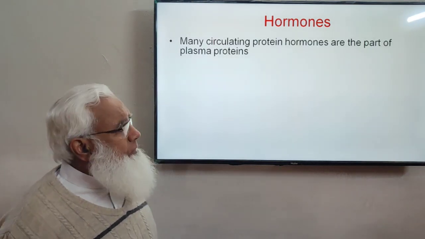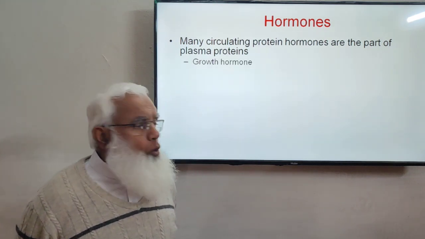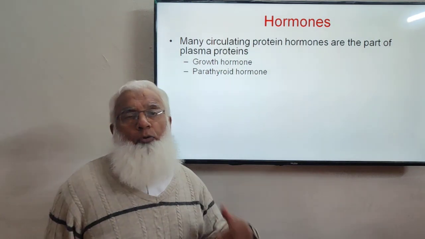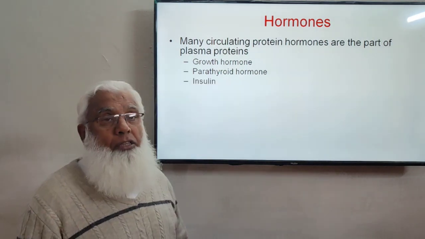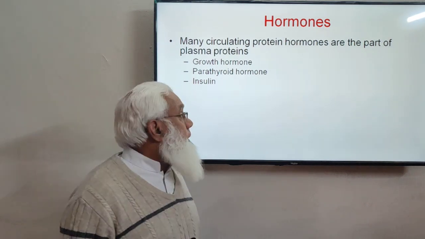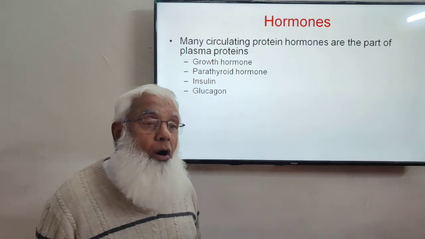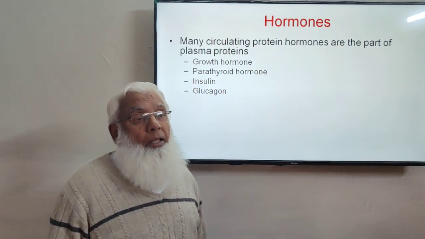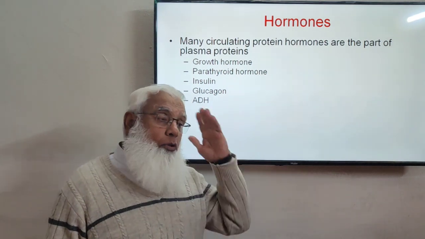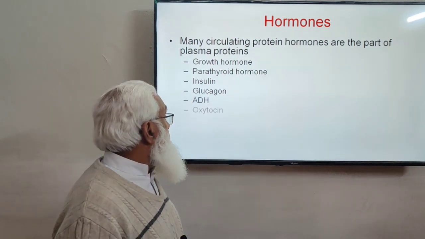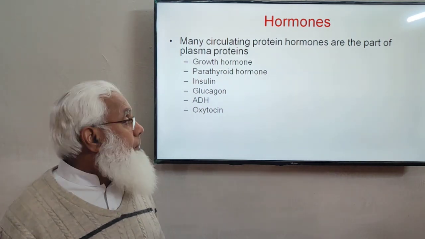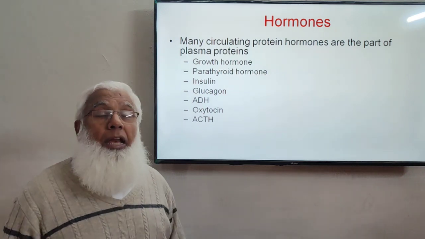And then amongst the plasma proteins, there are circulating hormones as well, and many circulating protein hormones are part of the plasma protein. For example, growth hormone produced from the anterior pituitary, the parathyroid hormone produced from the parathyroid gland, insulin, a very important hormone produced from the beta cells of the pancreas, and glucagon, another pancreatic hormone, and ADH, antidiuretic hormone, the posterior pituitary hormone, which is also a protein, and oxytocin, a very important hormone for the letdown of milk and delivery of the baby. All these are proteins.